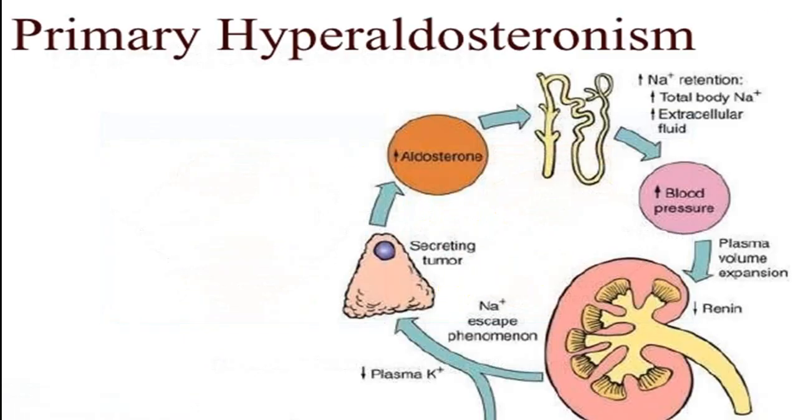So primary hyperaldosteronism, we have already told you, is due to secreting tumors of the adrenal gland, increased aldosterone, sodium retention; total sodium will increase, extracellular fluid will increase, blood pressure will be elevated, and that will inhibit renin. So you will have low renin, high aldosterone in primary. And because of the sodium escape phenomenon, potassium is lost, and that will produce hypokalemia and metabolic alkalosis. H ion is also lost.